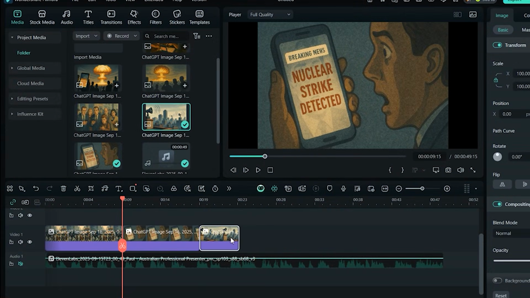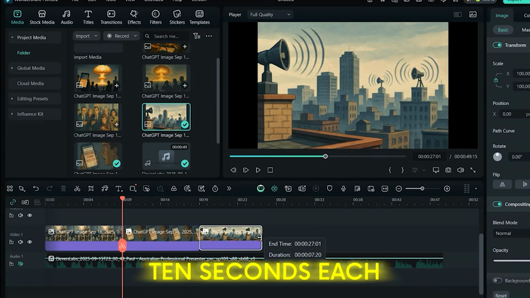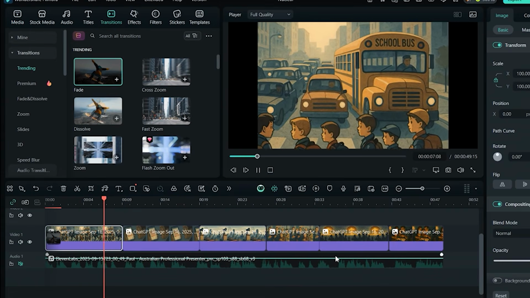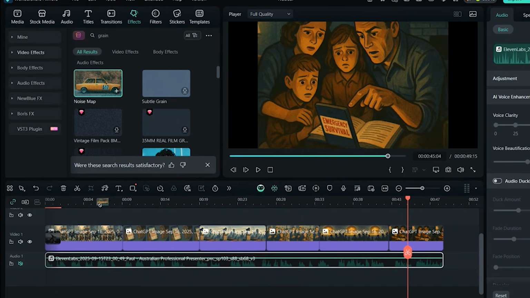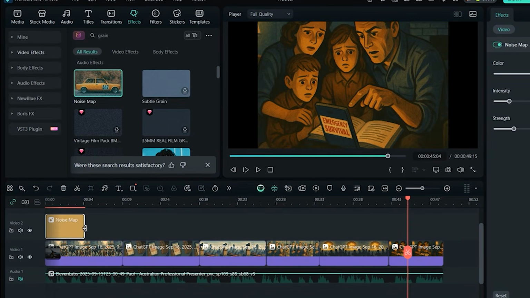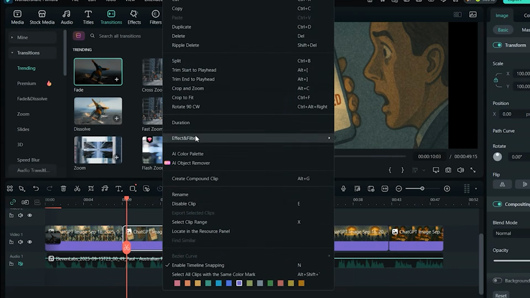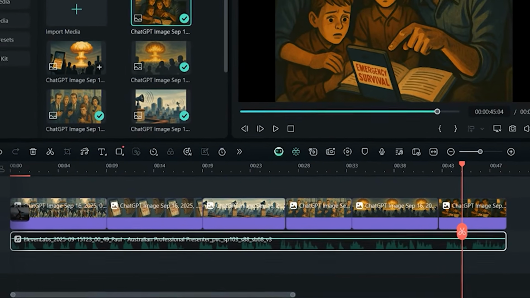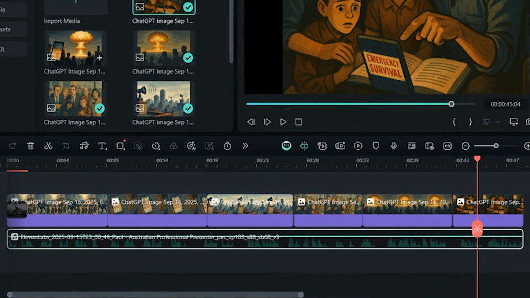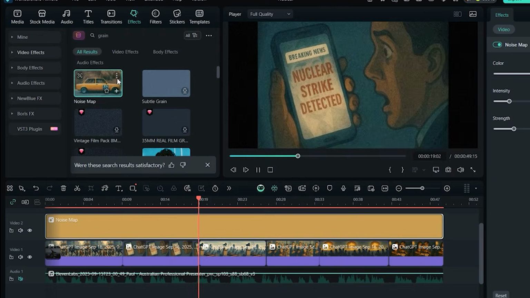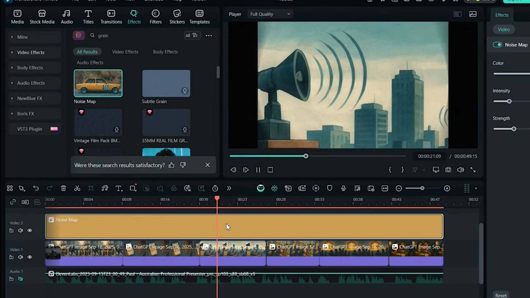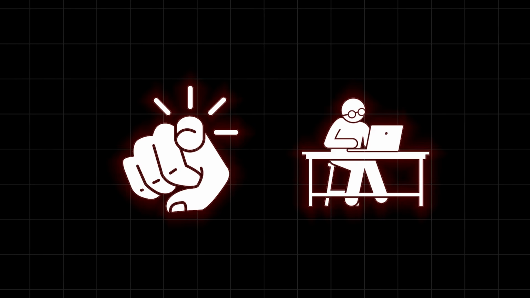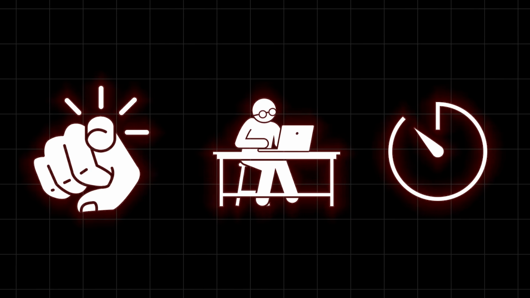When it comes to visuals, here's the technique that will save you hours on every video. Set every image to the same duration, 10 seconds each, and then select your first image and apply a zoom-in animation effect to match your target channel's style. Add a film grain effect for that subtle cinematic texture. Now comes the magic. Right-click that first image and choose Copy Effects. Select all the other images on your timeline, right-click again, and choose Paste Effects. Since every image has the same 10-second duration, they all receive identical effects instantly. You've just applied professional-level consistency to your entire video in seconds instead of minutes.